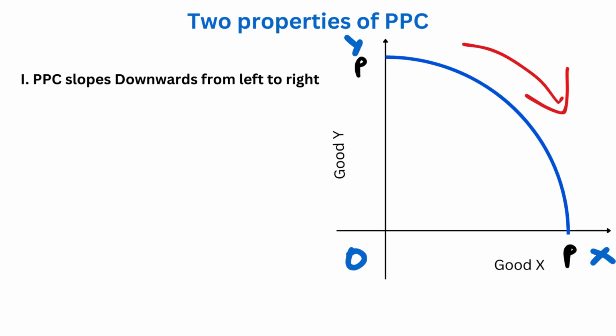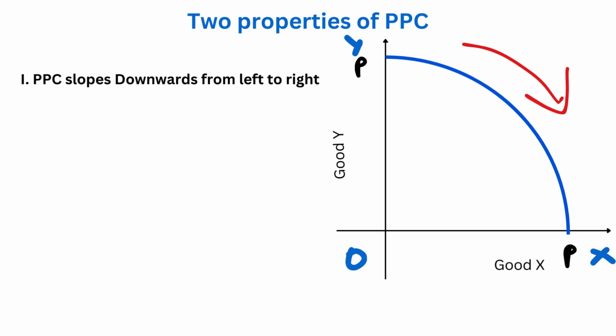We have studied that PPC shows different combinations of two goods, and it is based on two assumptions. Similarly, PPC also has two basic properties or characteristics. Number one is that PPC slopes downward from left to right. Why is it so? It is because in a situation of full and efficient utilization of the given resources, production of both goods cannot be increased. More of good X can be produced only with less of good Y.